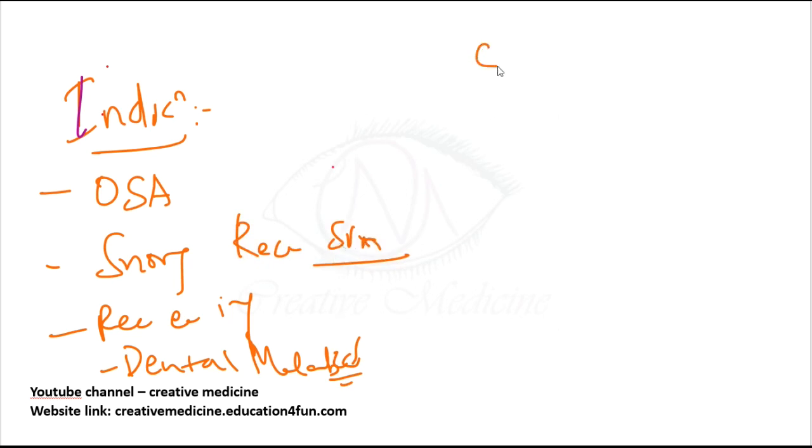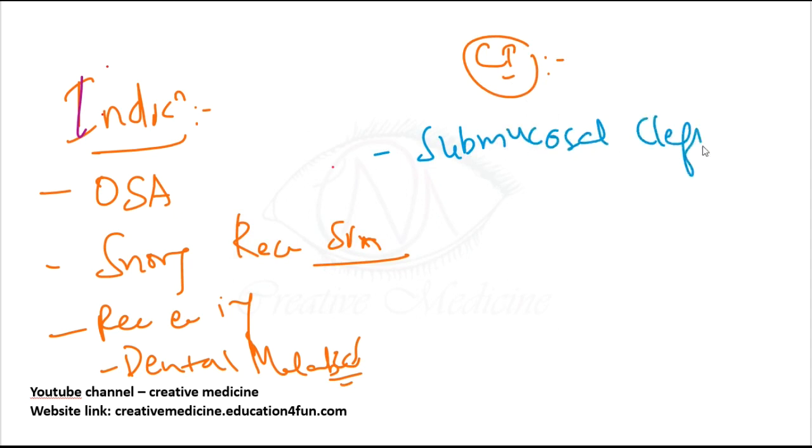Now what about the contraindications of adenoidectomy? Adenoidectomy is contraindicated in submucosal cleft of the palate, because postoperative velopharyngeal insufficiency can occur.